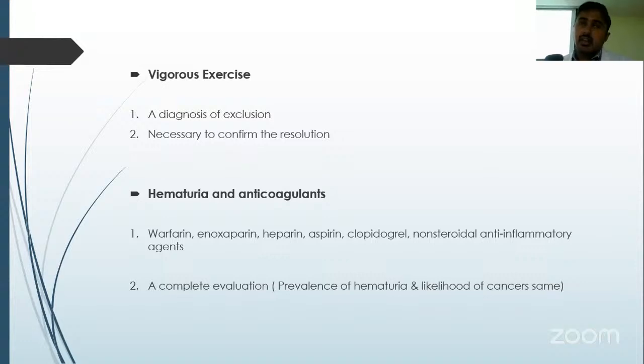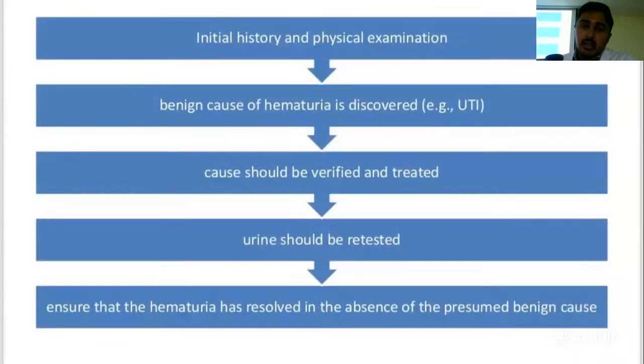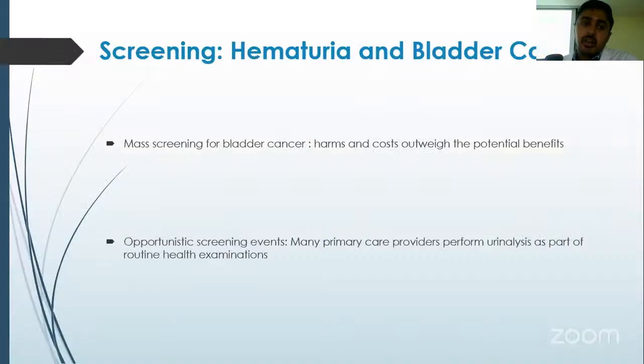If the patient is on anticoagulant, then also you need to go through with a complete evaluation, and you cannot neglect these patients because prevalence of hematuria as well as likelihood of cancer is same to any person not on anticoagulant. If the initial history and physical examination suggests a benign cause, you need to substantiate it, treat it, and repeat the urine analysis. And if there is resolution of hematuria, you can release the patient from your care. Otherwise, you need to go through a complete evaluation.